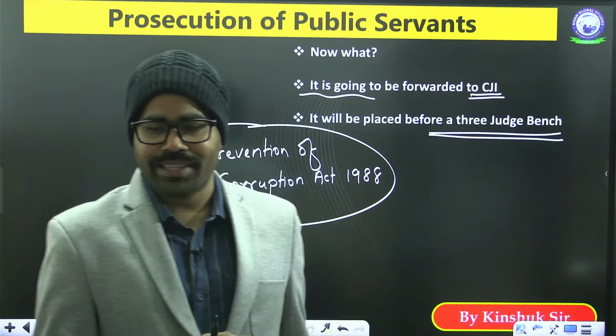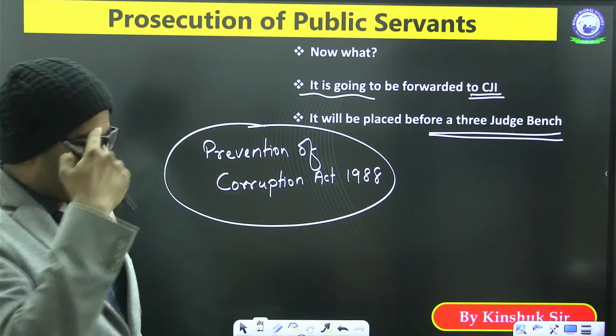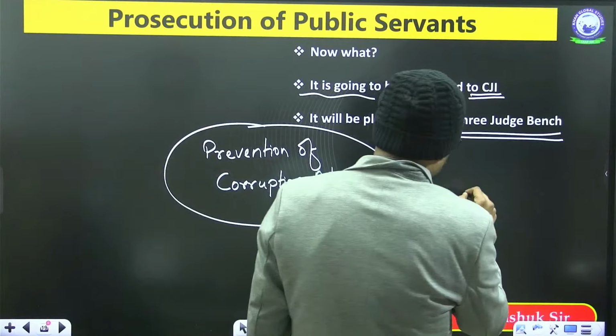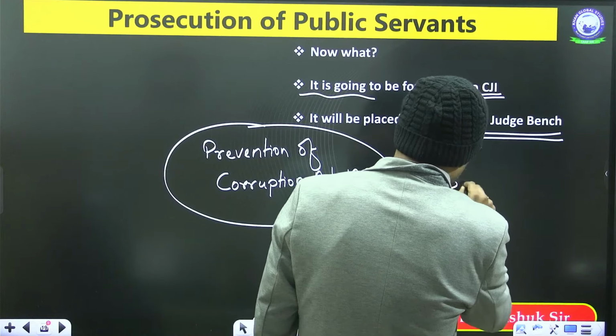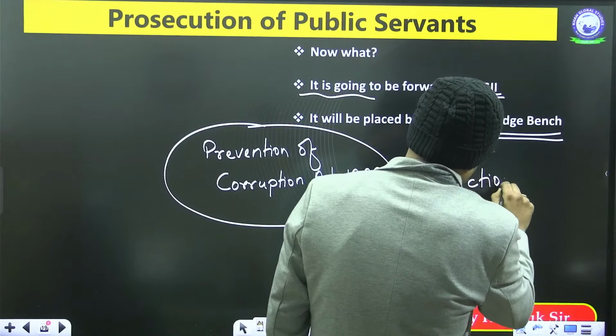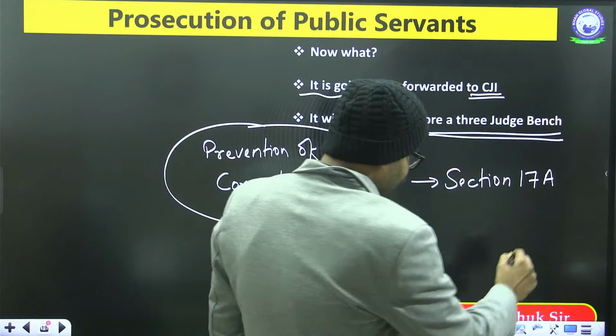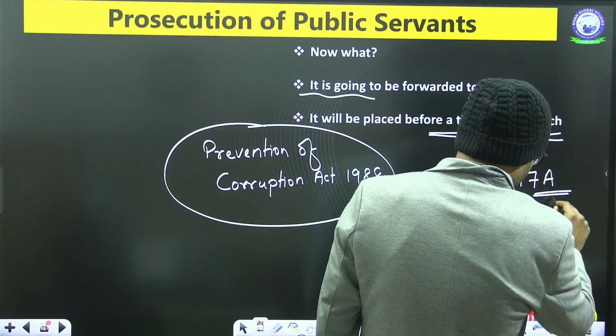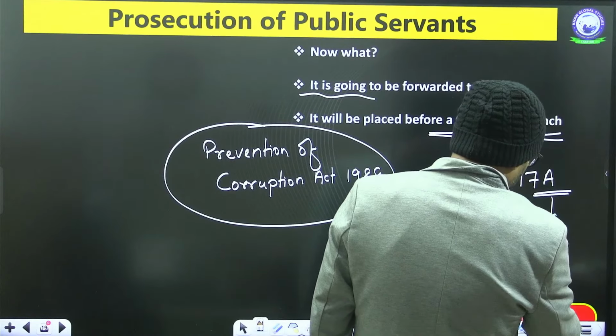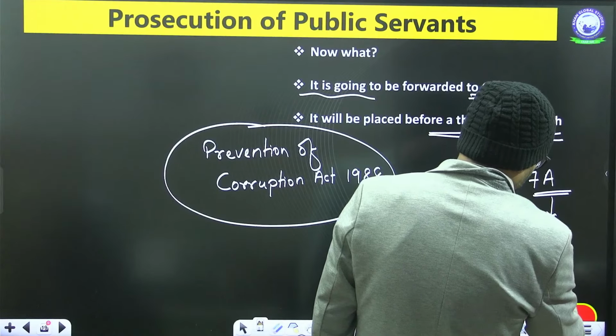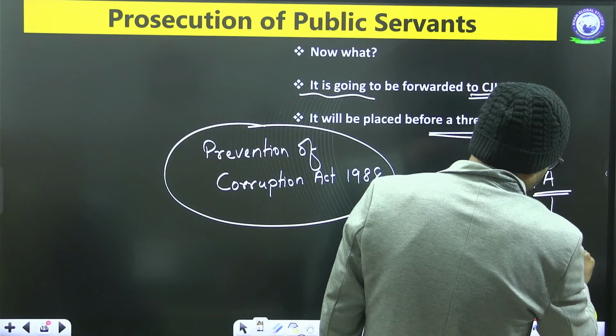So remember this one thing. When we talk about this, there is Section 17A. This A here means it is amended. This is through an amendment.